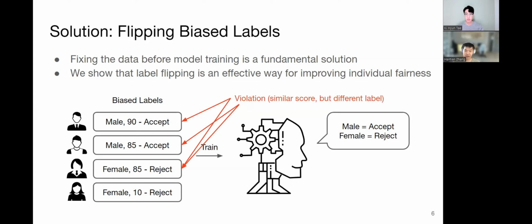So the first 3 resumes are similar to each other, but the third one has a different outcome than the other 2, causing 2 violations, one between resume 1 and 3, and the other between resume 2 and 3. We can solve this problem by flipping the label of the third resume to accept. This will reduce the number of violations to 0 in the data, and training the model using the fixed data will lead to a more individually fair model.